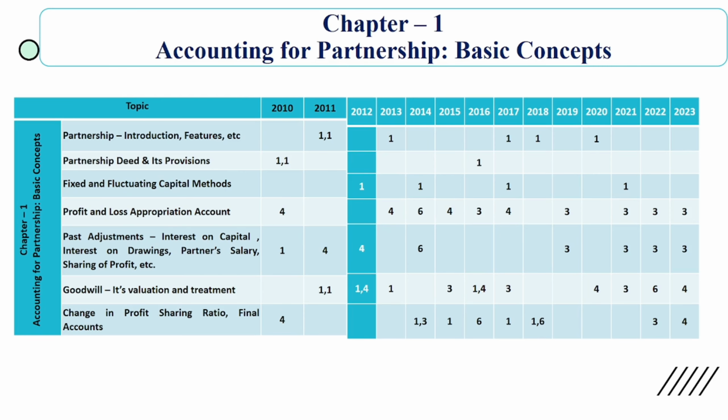Starting with the very important chapter, accounting for partnership basic concepts. You can go through that. Maximum importance you have to give for the preparation of profit and loss appropriation account, and also the past adjustment entry preparation questions.